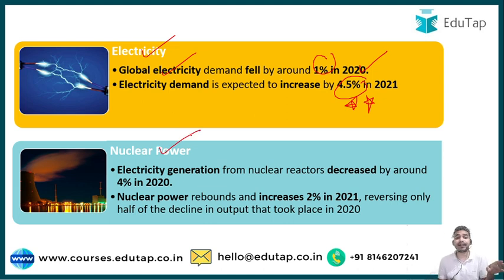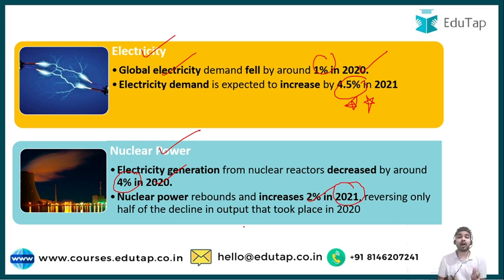So as per the report, the electricity generation from the nuclear reactors decreased by 4% in year 2020 after the COVID-19 pandemic. And if we talk about the projections for 2021, it is going to reverse by 2%, that is, it is going to increase by 2% in year 2021. So that was all from the main fuels and technologies which have been covered by the Global Energy Review 2021.